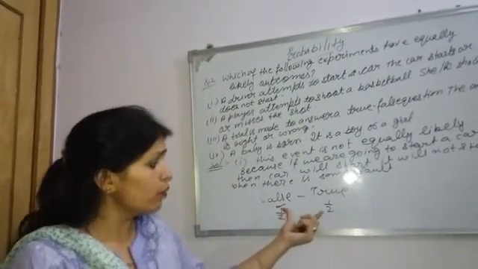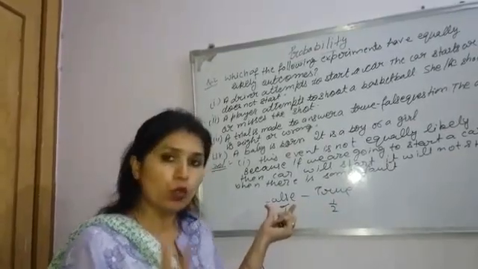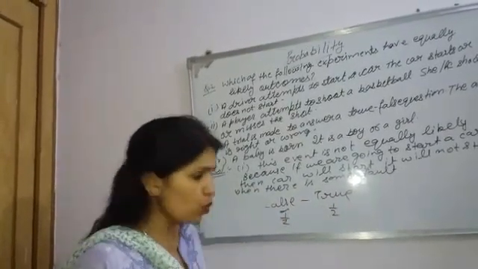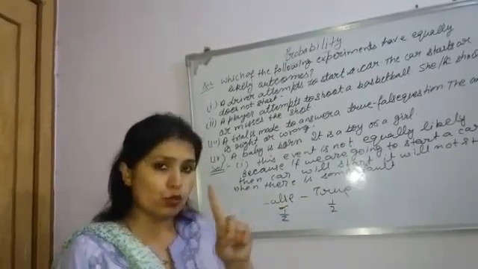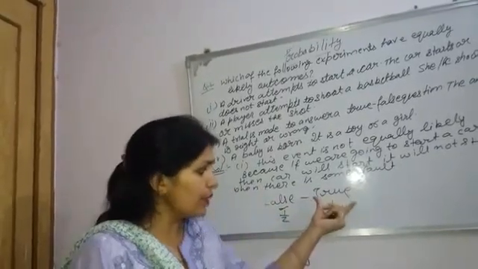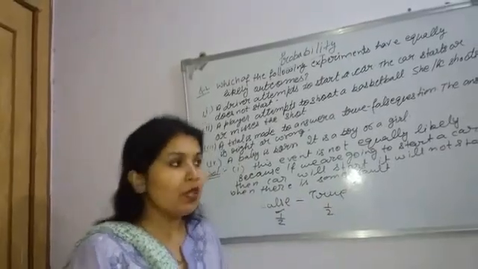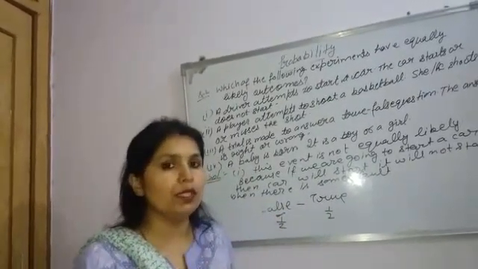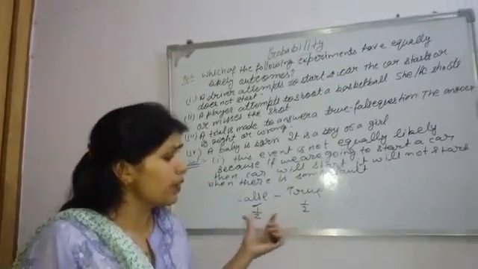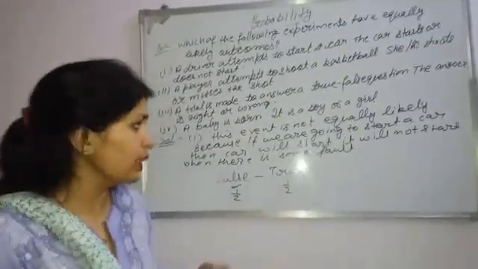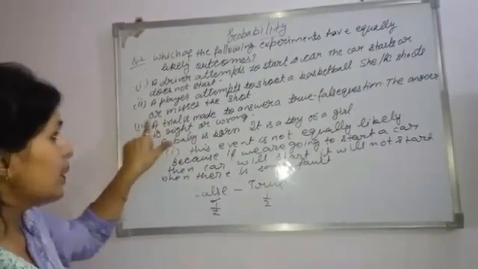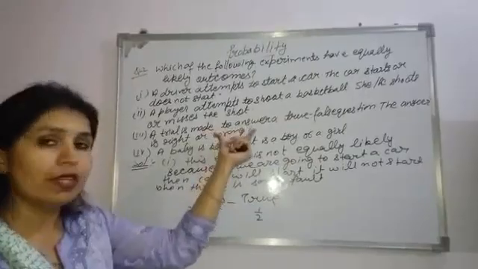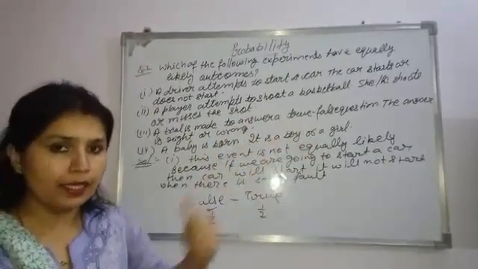Why 1/2? Because here there are only two total cases. First is false and second is true. Total cases 2, and out of 2 we are going to choose one case. So 1/2, and in the next case also probability 1/2. And I told you, if every event has equal probability, then these events are equally likely events. So in the third case, a trial is made to answer a true false question. These events are equally likely events.